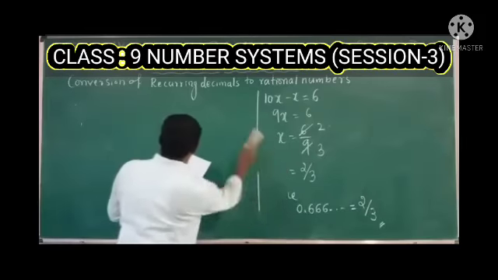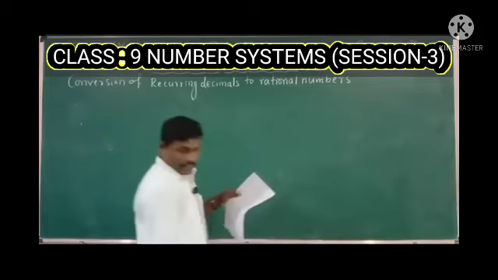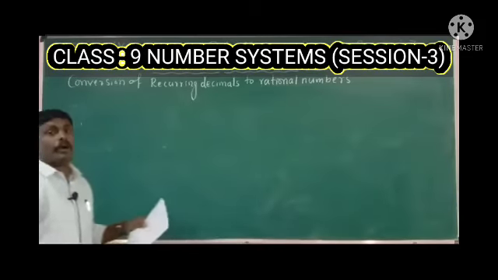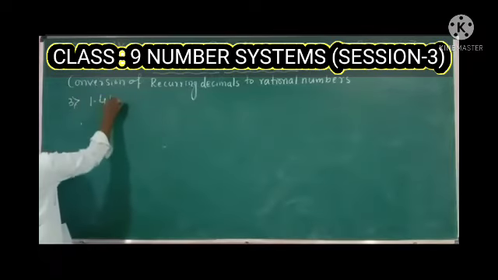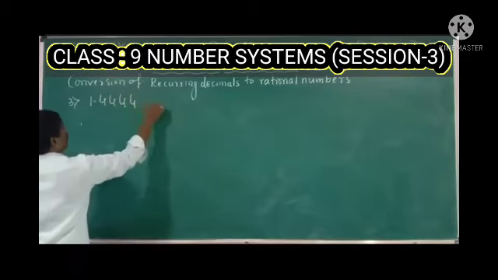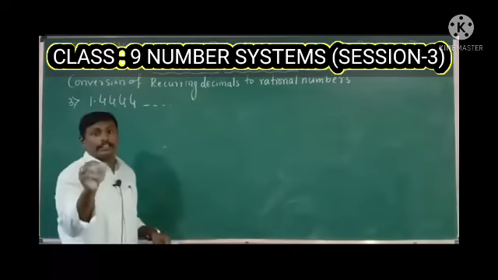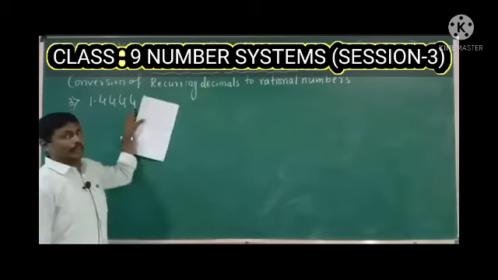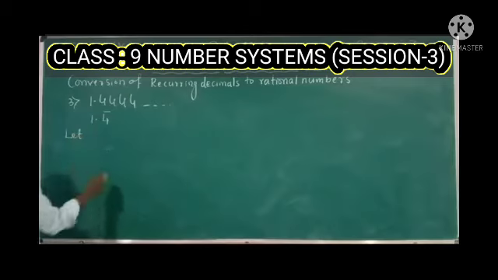The third question is, the given decimal expansion is 1.4444. Here 4 is the repeated sequence. 4 is the repeated digit or repeated period, right? So symbolically this can also be written as 1.4 with a bar, like this. Okay, the method is the same only.